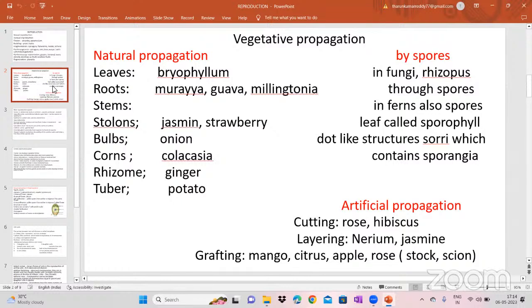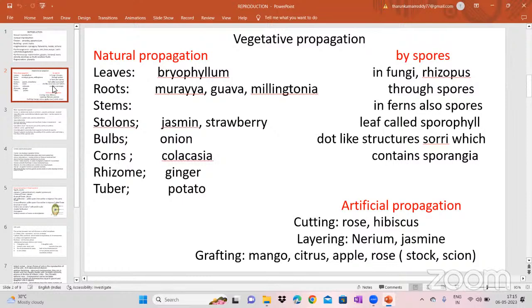So in fungi or in ferns, we will see reproduction by the spores. In fungi, the best example is the rhizopus. We have been discussing the rhizopus from 8th class, and it is even present in 10th class. The spores of the rhizopus develop and spread.